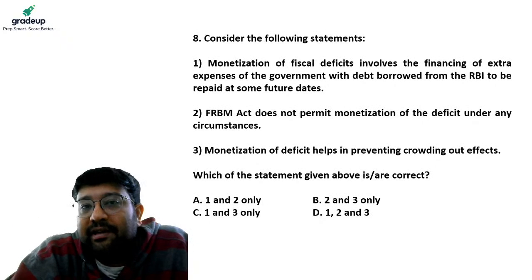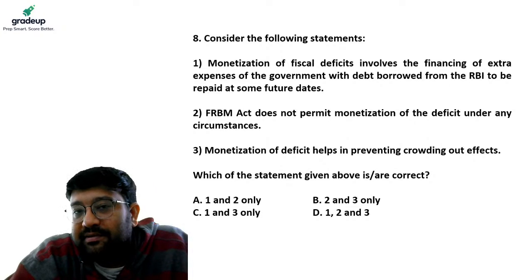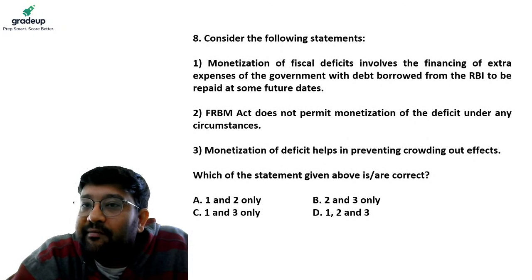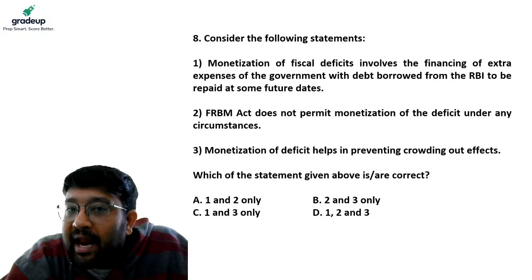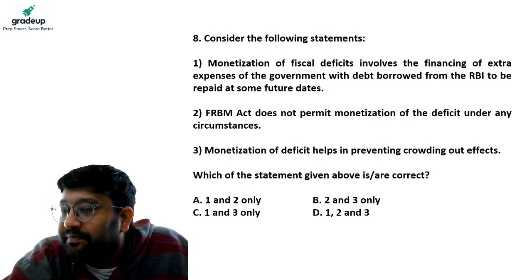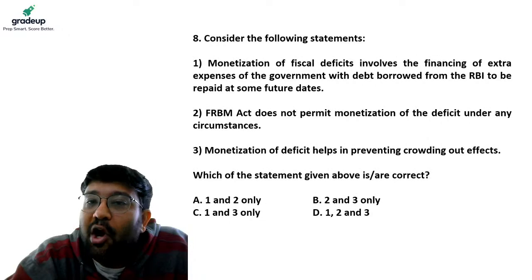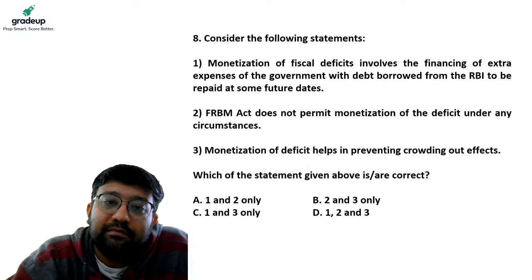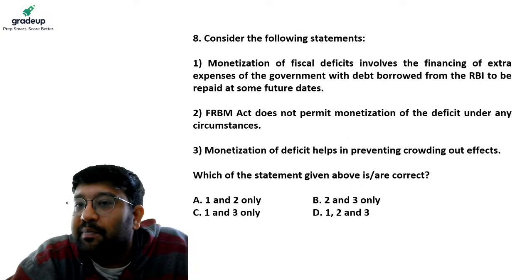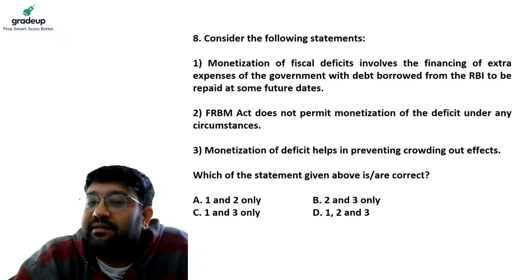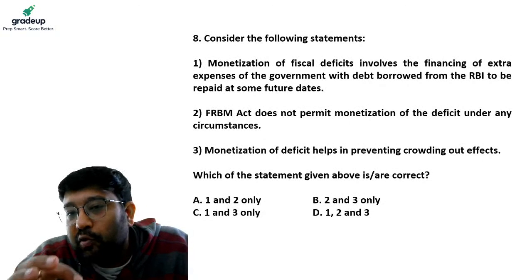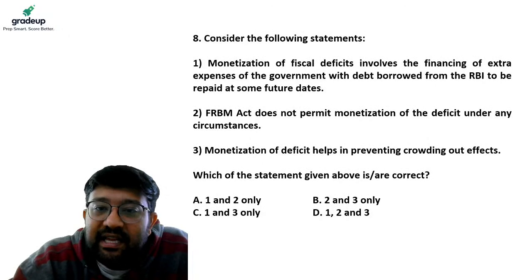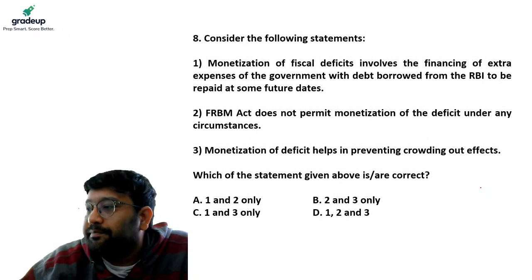Okay. Question number 8. Consider the following statements. 1. Monetization of fiscal deficit involves financing of extra expenses of the government with debt borrowed from RBI to be repaid at future dates. 2. FRBM Act does not permit monetization of deficit under any circumstances. 3. Monetization of deficit helps in preventing crowding out effects. Which of the following statements are correct? A. 1 and 2, B. 2 and 3, C. 1 and 3, and D. 1, 2 and 3. Please answer the question.